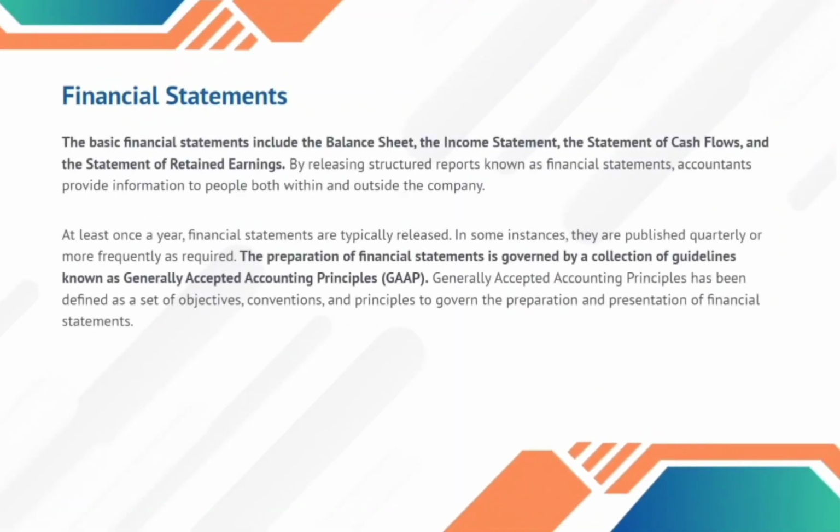Financial statements. The basic financial statements include the balance sheet, the income statement, the statement of cash flows, and the statement of retained earnings. By releasing structured reports known as financial statements, accountants provide information to people both within and outside the company. At least once a year, financial statements are typically released. In some instances, they are published quarterly or more frequently as required. The preparation of financial statements is governed by a collection of guidelines known as Generally Accepted Accounting Principles, GAAP. Generally Accepted Accounting Principles has been defined as a set of objectives, conventions, and principles to govern the preparation and presentation of financial statements.